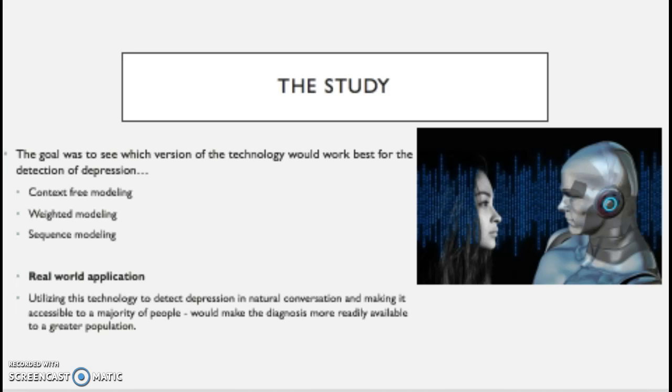An example of a pattern would be that a depressed individual might say things like sad, low, or down, and then this would be paired with audio signals that are more monotone or low. Another example may be that those with depression speak more slowly or pause more often during speech. It's up to the model then to realize these patterns and decide whether or not they are indicative of depression.